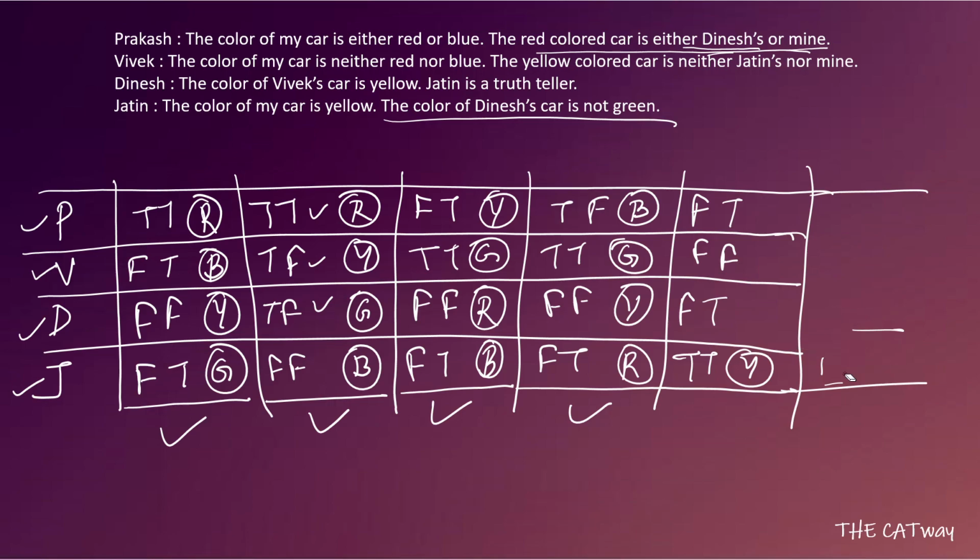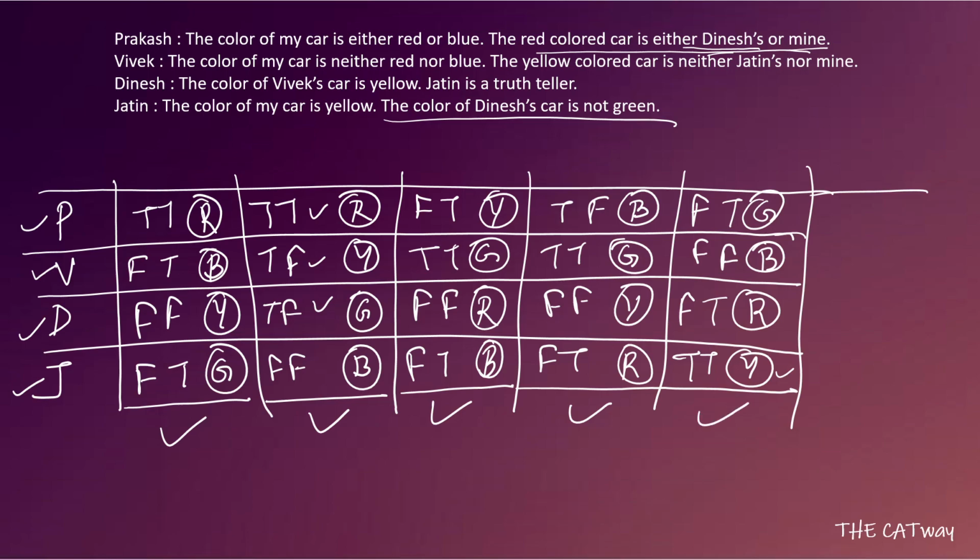Let's check if this is a feasible case or not. Prakash's first statement is false, that the color of my car is either red or blue. So we can definitely say that he does not have a red or blue color car, and he cannot have a yellow color car because Jatin already has that. So he will have a green color car. His second statement will become true, that is, the red color car is either Dinesh's or mine. He cannot get the red color car, so Dinesh will get the red color car and Vivek will get the blue color car. Now this is a satisfactory case.